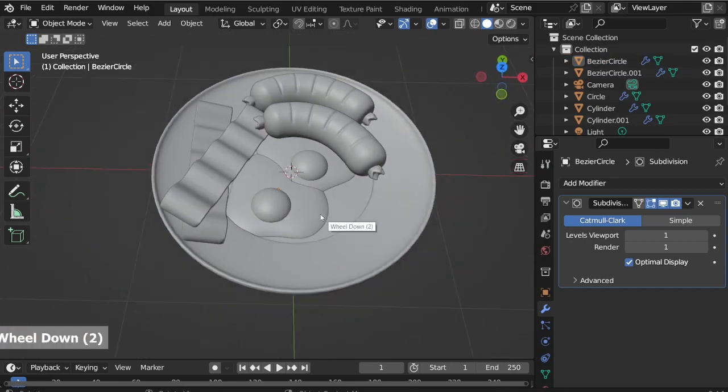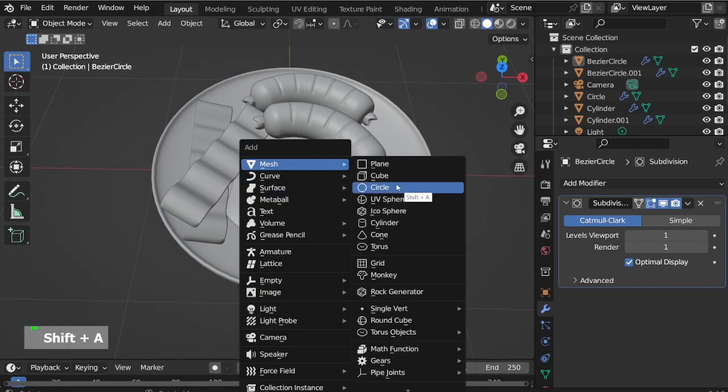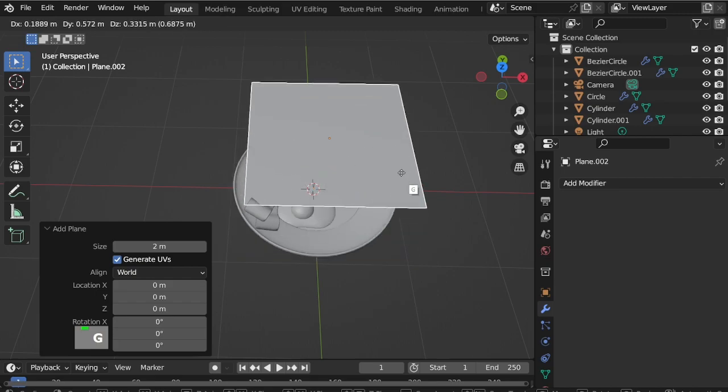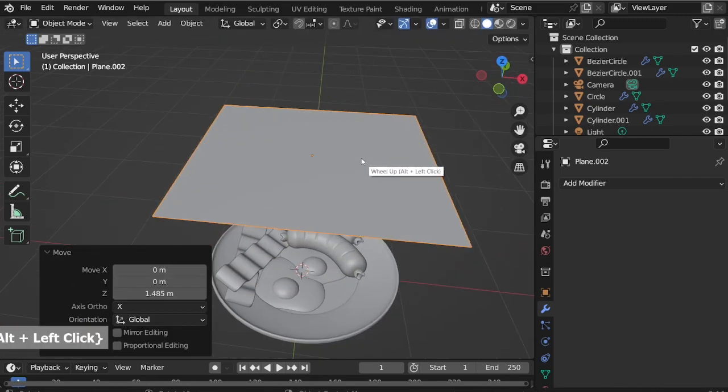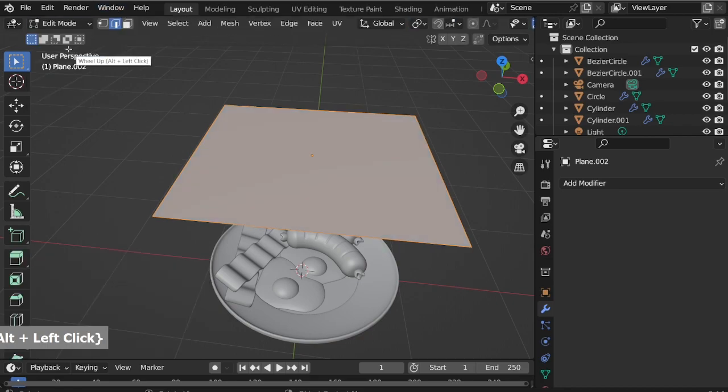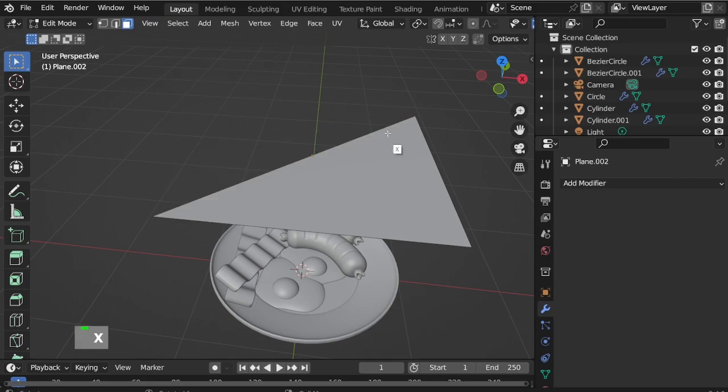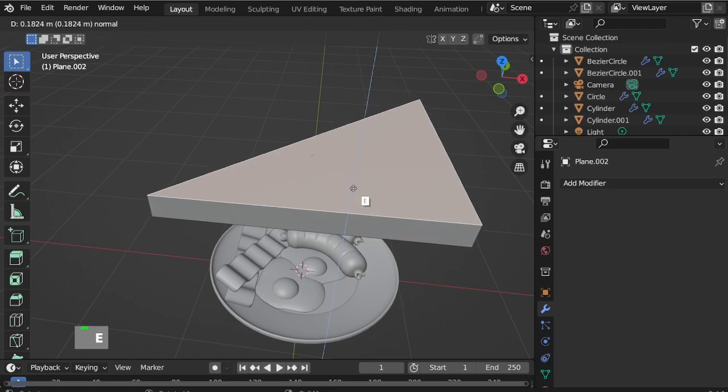Next, for the bread, Shift A, Mesh, Plane. Go to edit mode, K, and add a diagonal cut. Delete one side. E and extrude up.